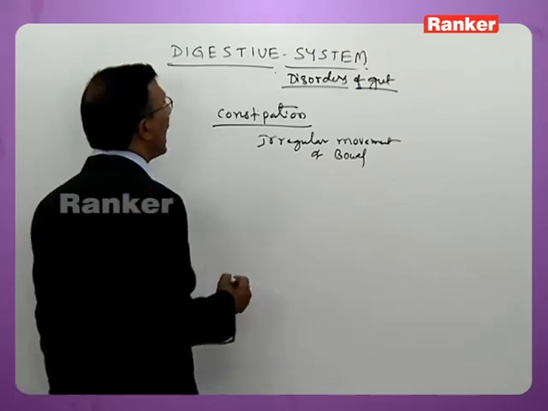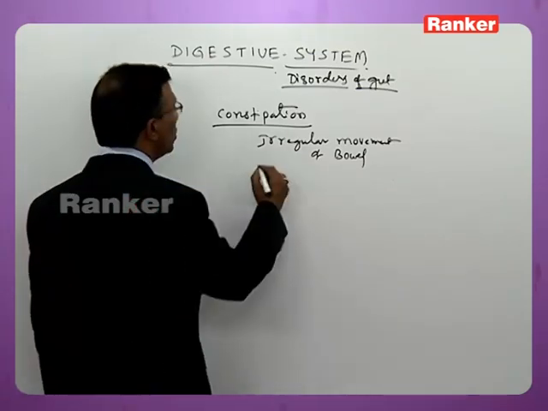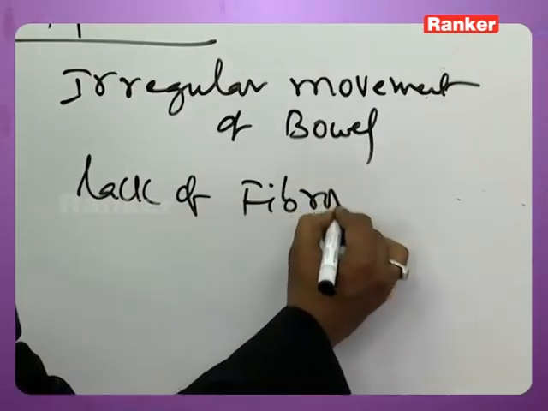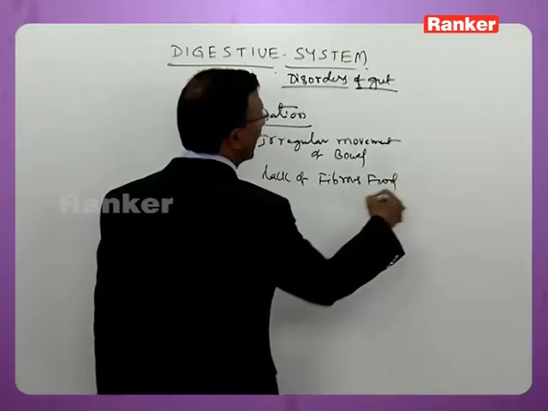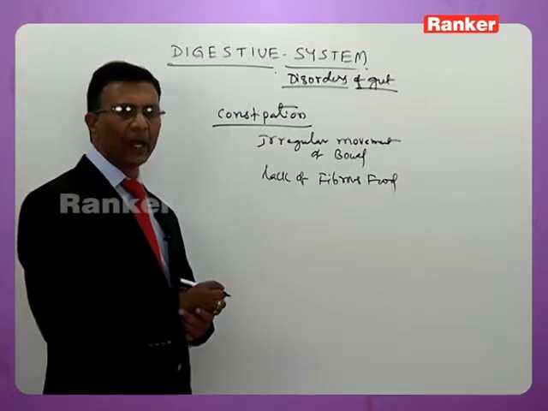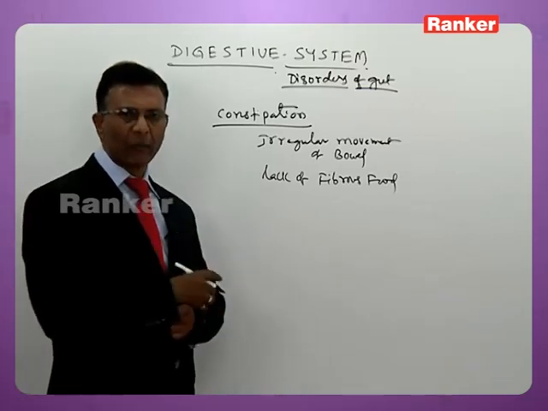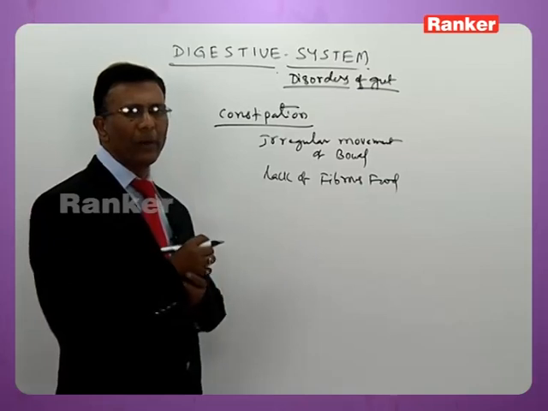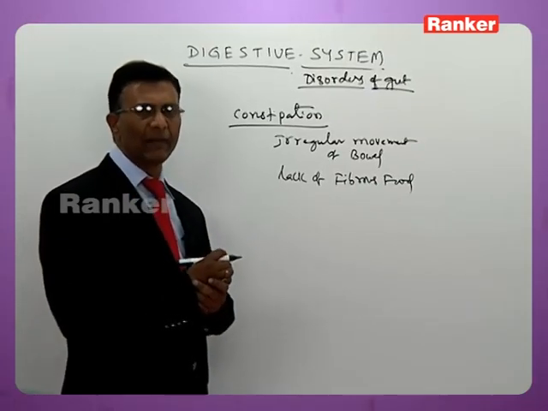Constipation may occur due to lack of fibrous food in the diet. If you don't take proper fibrous food in the diet, that reduces peristaltic movement. Because of reduced peristaltic movement and irregular bowel movement, there will be retention of solid waste.